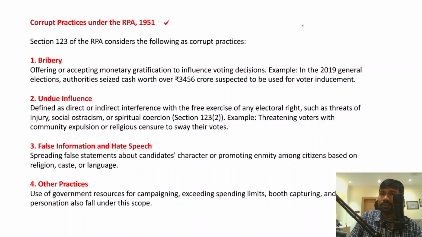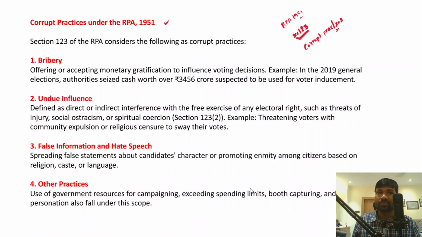Now in fact, there is a separate section, section 123 of the Representation of People Act. Section 123 considers that there are certain offenses or certain practices which are considered as corrupt practices. So let's understand what are the different corrupt practices which are recognized and identified by the Representation of People Act 1951.